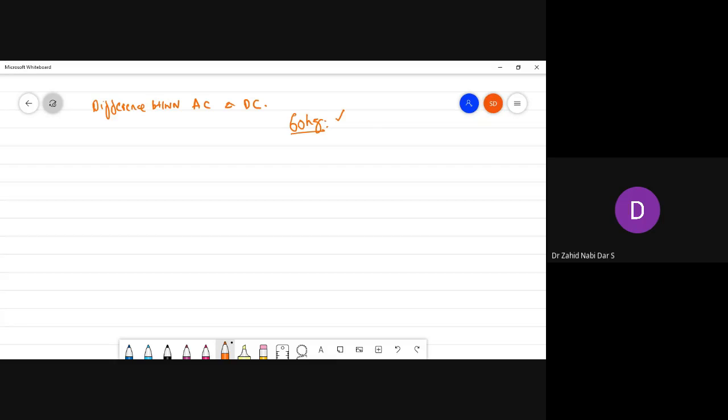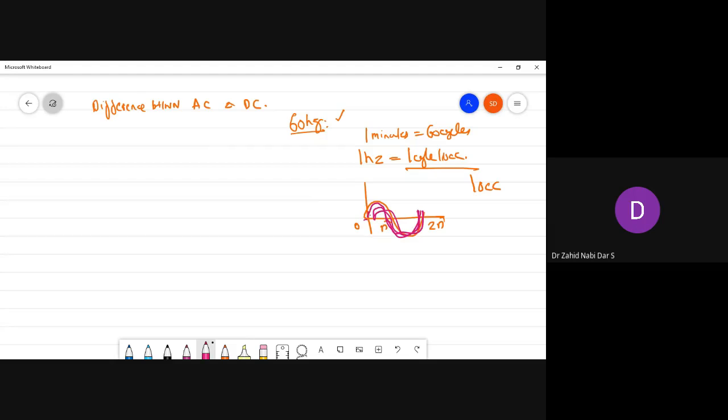Why did they keep 60 hertz? Because in 1 minute there are 60 cycles. So when I say 1 hertz, what is it? It is 1 cycle per second. So 1 cycle means a full cycle like this, from 0 to pi and 2 pi, which is 360 degrees. So in 1 second, this is happening 60 times: the second time, third time, fourth time, till 60 times.